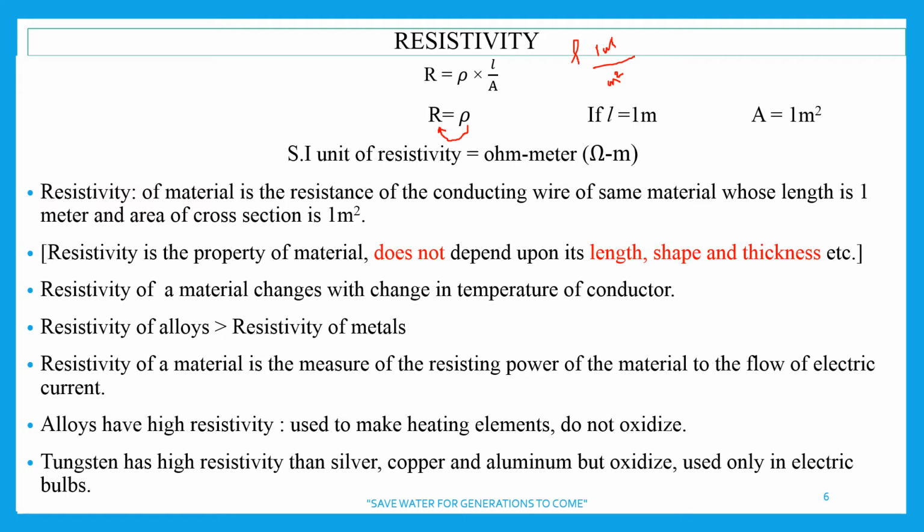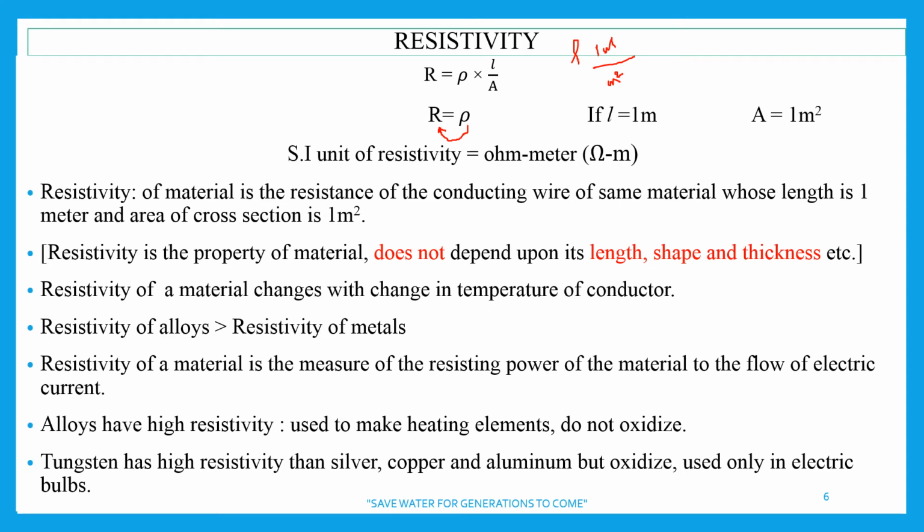It is a property of material. It is a property of the material of which the conductor is made. It doesn't depend upon the length, shape and thickness. Length, shape and thickness means area of cross section, shape, whether it is coiled or circular or square shape. Okay, it doesn't depend upon that. It is dependent on nature of material. The resistivity of material changes with change in temperature of the conductor.